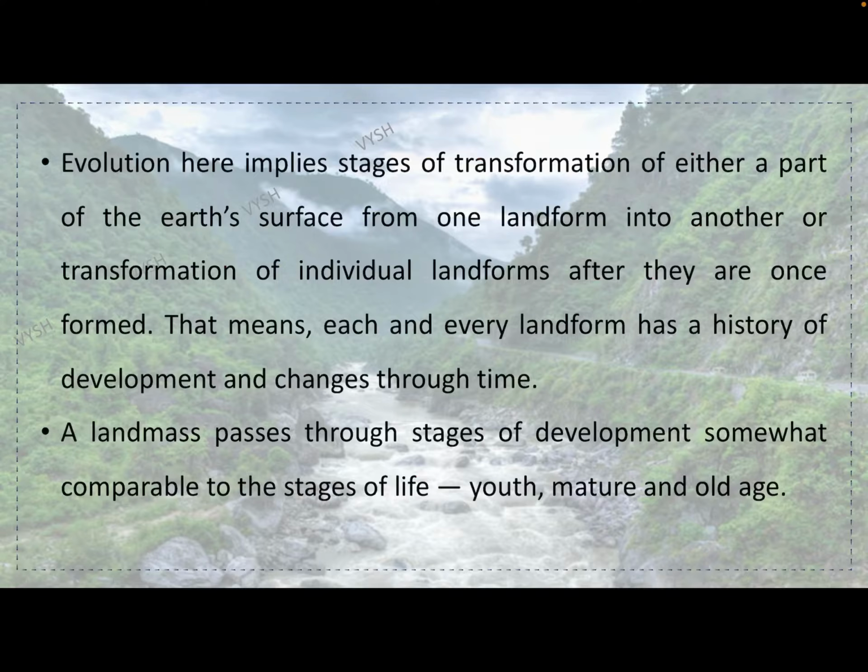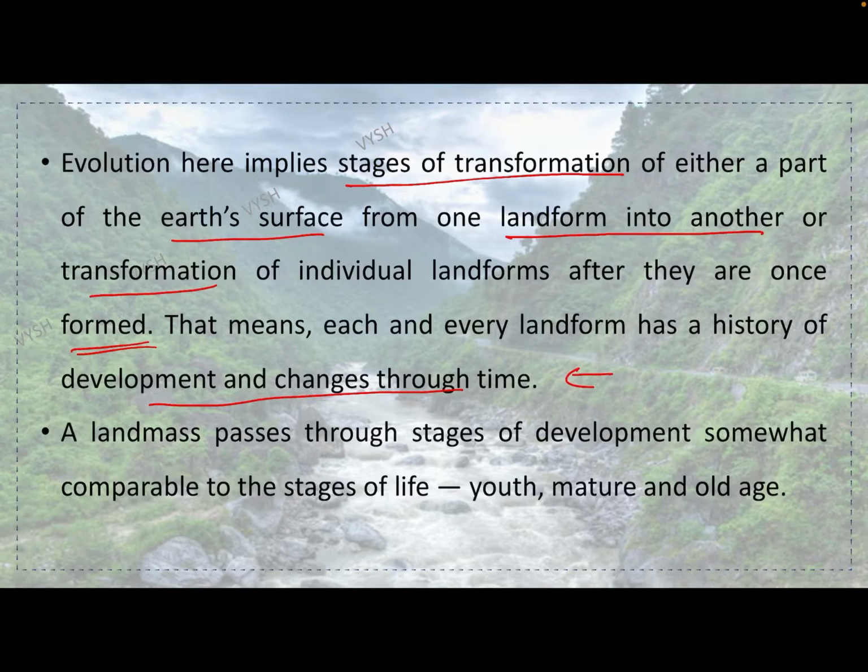Evolution here implies stages of transformation of either a part of the earth's surface from one landform into another, or transformation of an individual landform after it is once formed. So evolution is basically the stages of transformation of some part of the earth, or of a landform into another. Each and every landform has a history of development and changes through time.